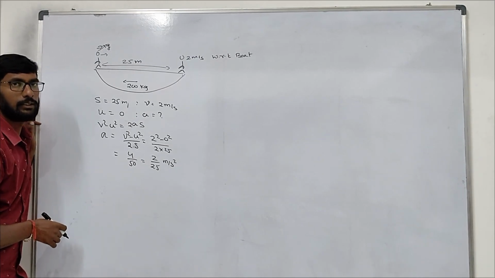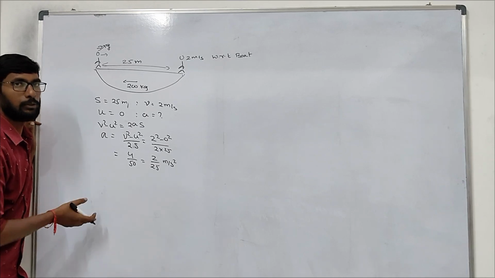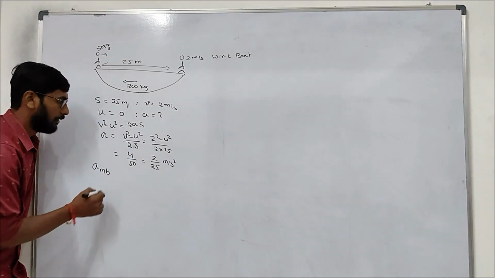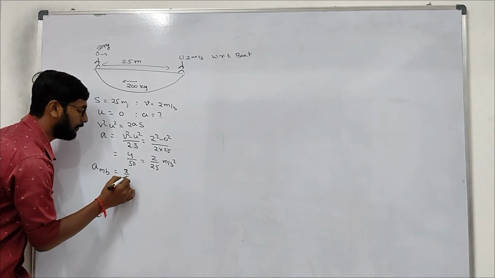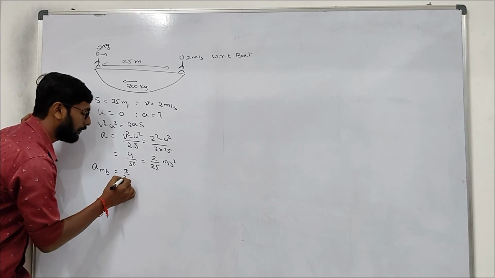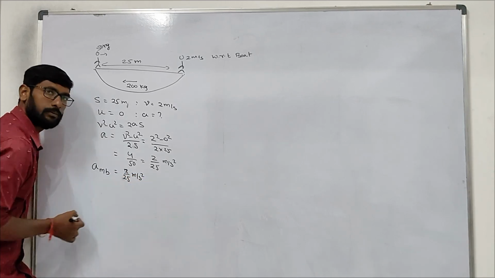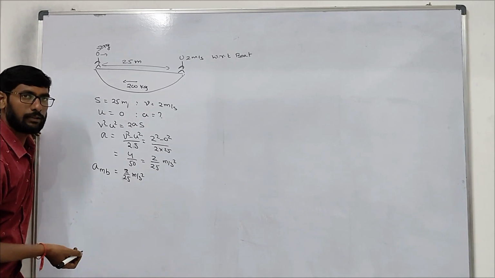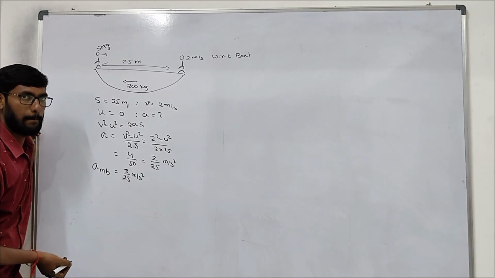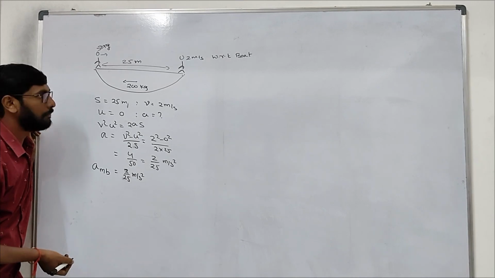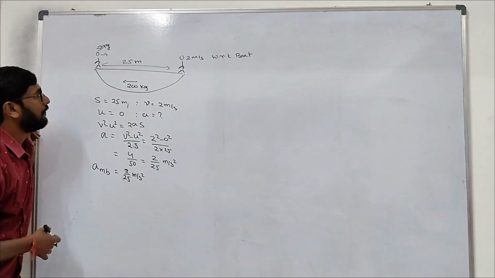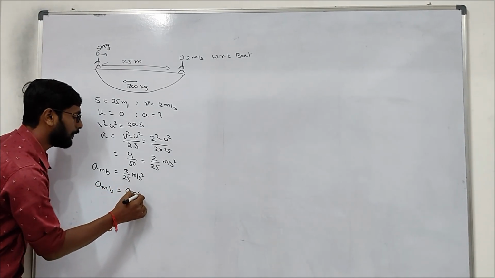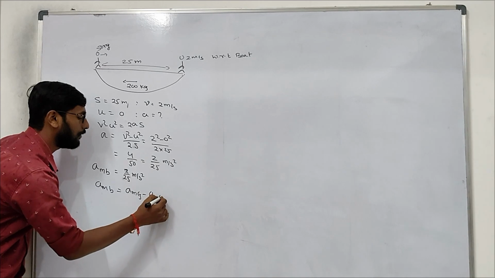This is the acceleration of man with respect to boat, which equals 2 by 25 meter per second square. Right? But we need to find the acceleration of the boat to find the final velocity. So acceleration of man with respect to boat will be acceleration of man with respect to ground minus acceleration of the boat with respect to ground.